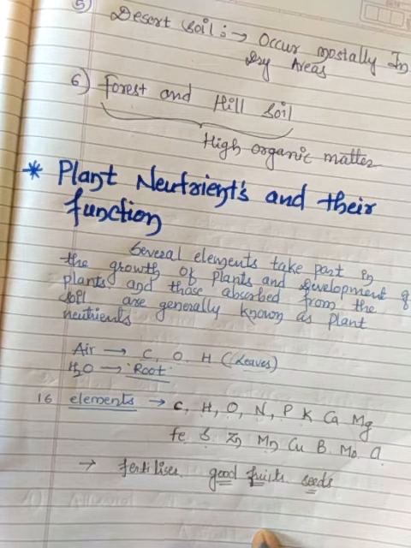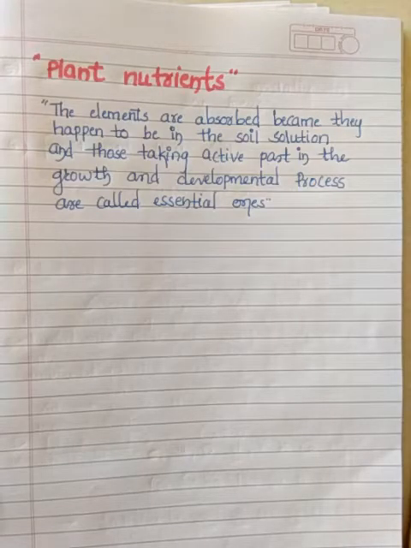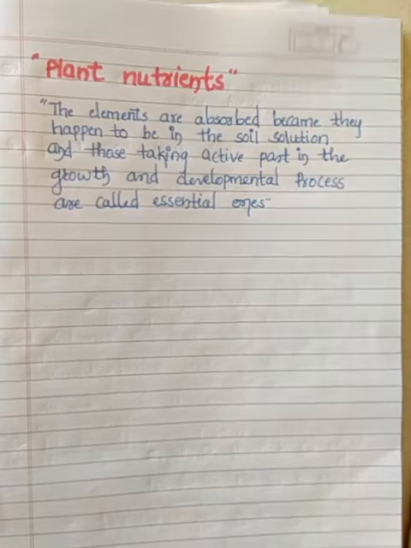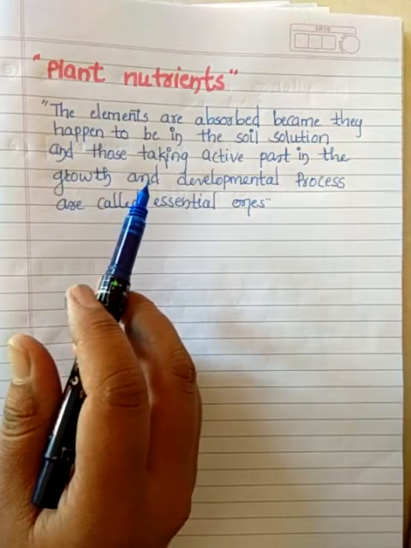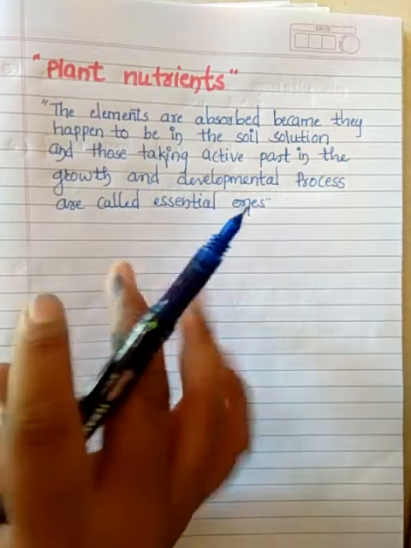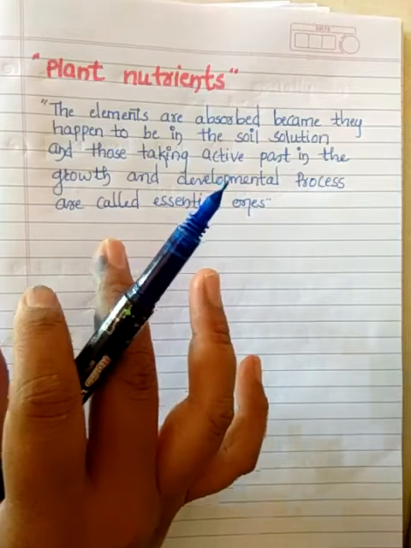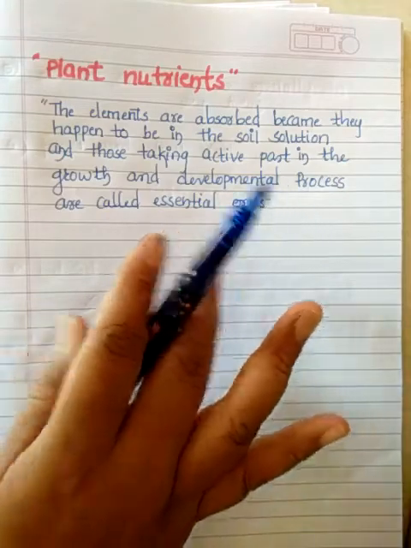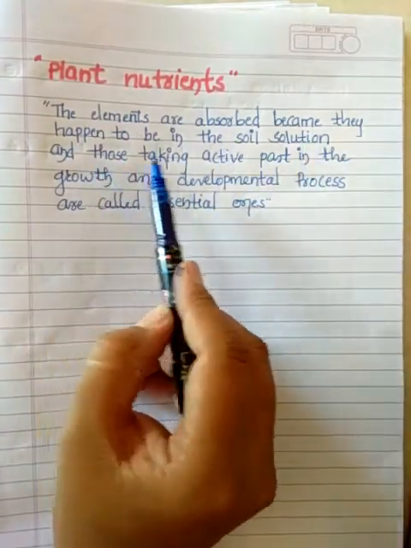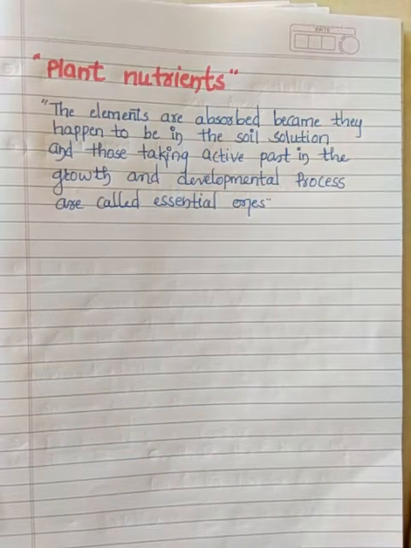Now the next part we are going to deal with is nothing but plant nutrients. So let's start the next part of our topic, plant nutrients. Although plants absorb a large number of elements, not all of them are essential for the growth of crops, isn't it? There are some elements which are very much required for the growth and development of that particular plant, but not all elements are required. The elements should be absorbed by that particular plant, and they are meant to be in the soil.